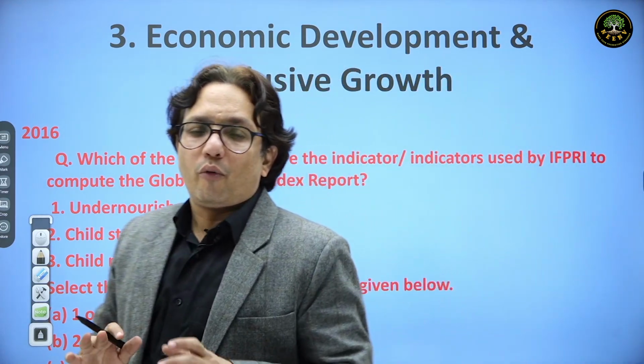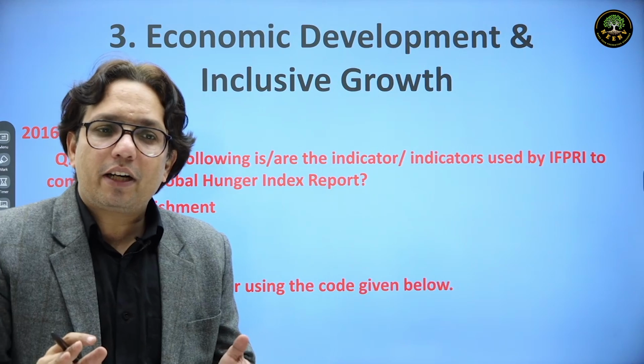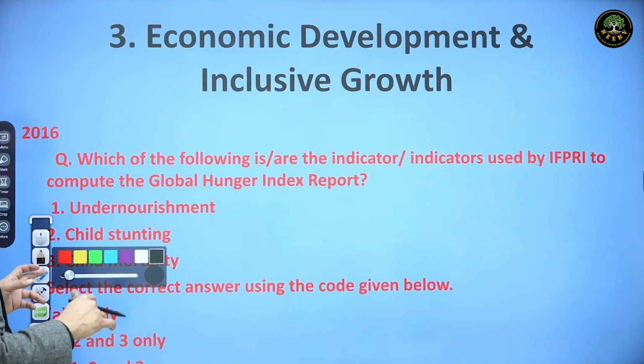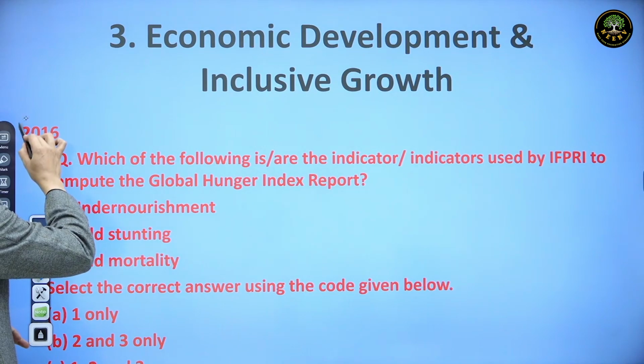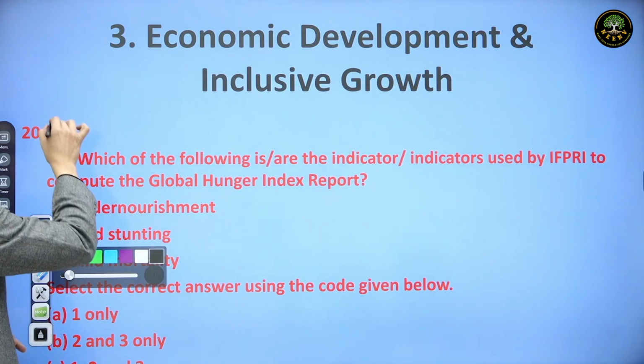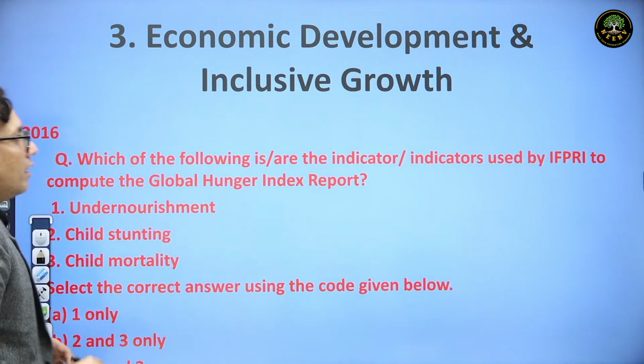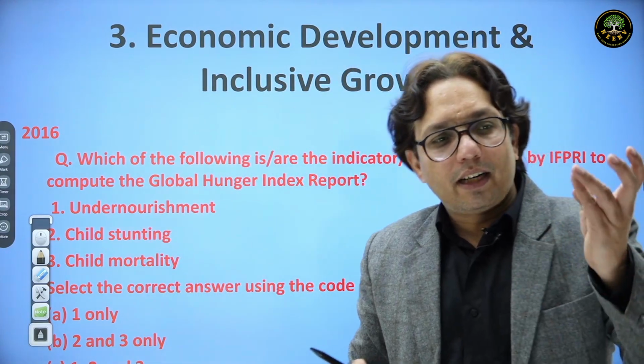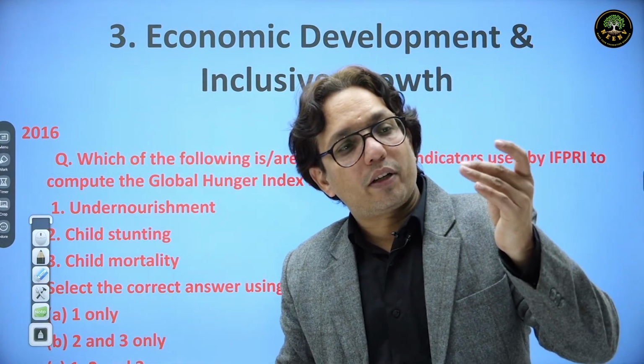Look, we are preparing for the year 2024, and I'm discussing with you a question which has come in the year 2016. You imagine this: 17, 18, 19, 20, 21, 22, 23.